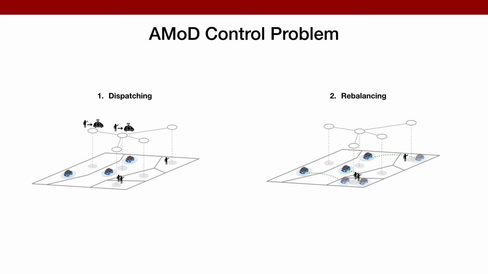At the high level, the AMOD control problem can be split in two main objectives. First, vehicle dispatching, or concretely, the assignment of idle vehicles to customers requesting transportation. Second, vehicle rebalancing. That is, for vehicles not matched with any passengers, the operator will either have them stay at the same station or rebalance them to other stations, such as, for example, to anticipate future demand.